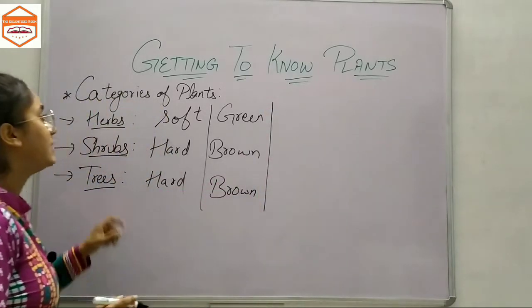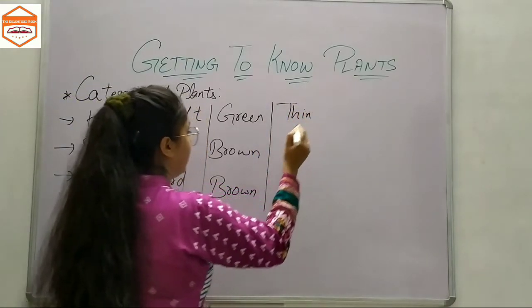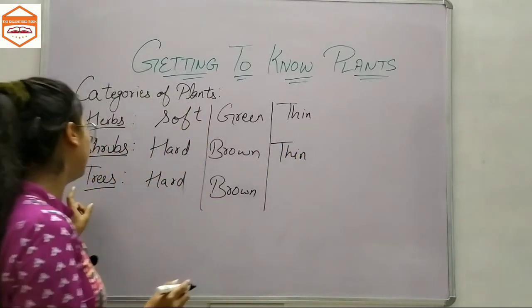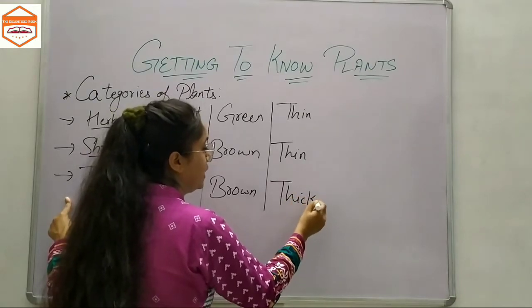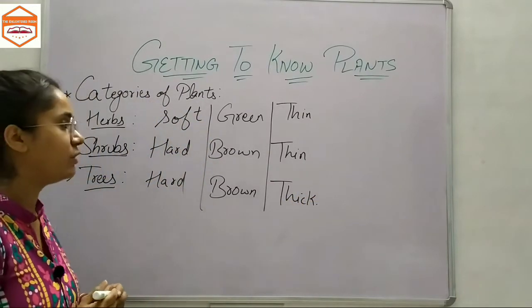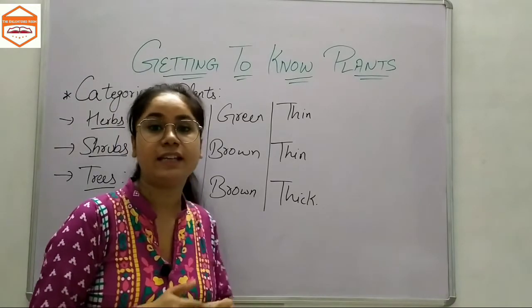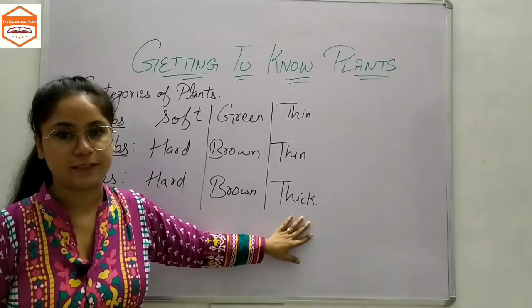But the stem of herbs is thin, right? The stem of shrubs is also thin, but the stem of trees is thick. They have a very thick stem. Have you ever seen the banyan tree or peepal tree or mango tree, neem tree? You would see their stem. The stem is too thick.